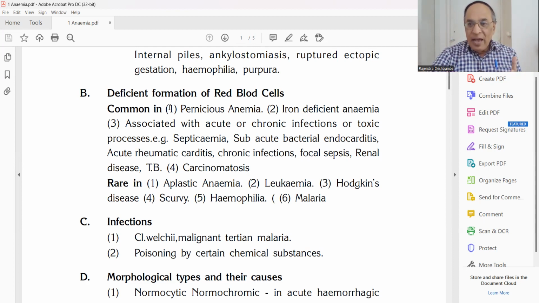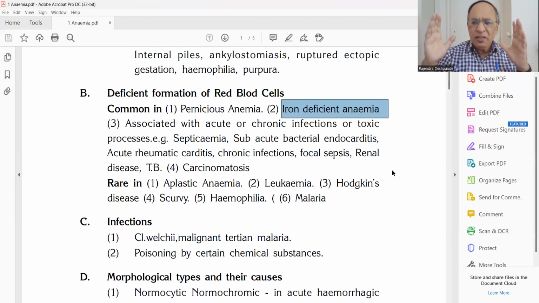A common anemia is called pernicious anemia. Okay, that is a B12 deficiency. Iron deficiency anemia, I think you must especially remember this particular one. This is the most common anemia in India. Most common, iron deficiency anemia.